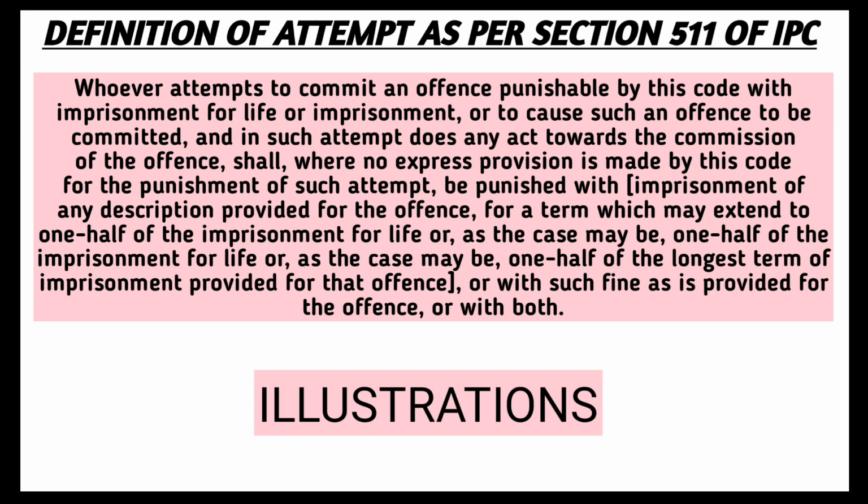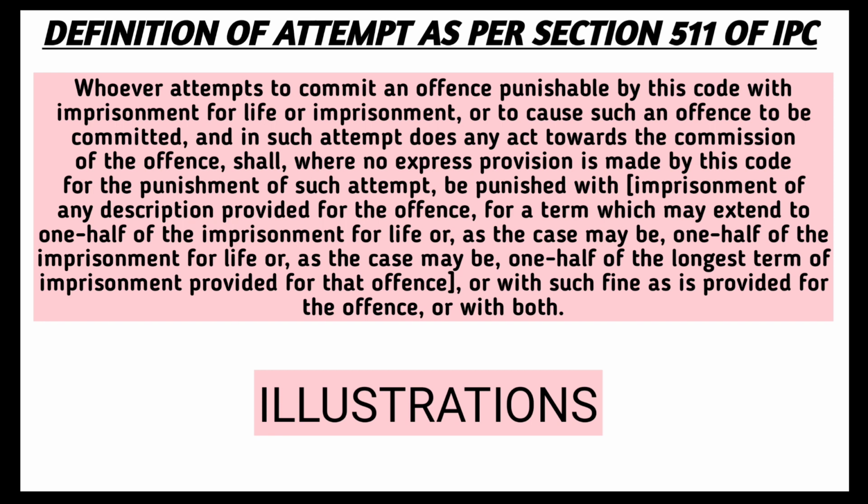punishable by this code with imprisonment for life or imprisonment, or to cause such an offence to be committed, and in such attempt does any act towards the commission of the offence, shall, where no express provision is made by this code for the punishment of such attempt, be punished with imprisonment of any description provided for the offence for a term which may extend to one half of the imprisonment for life, or as the case may be, one half of the longest term of the imprisonment provided for that offence, or with such fine as is provided for that offence, or with both.